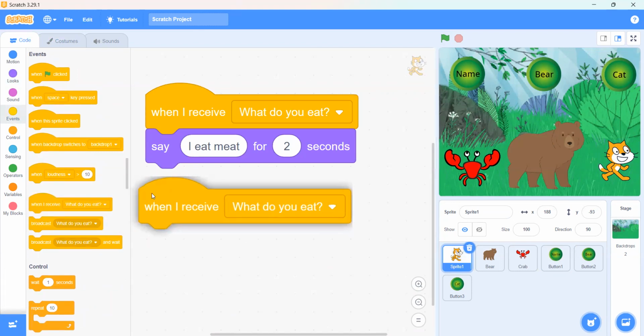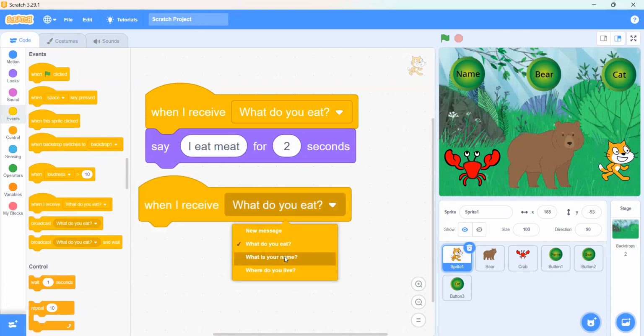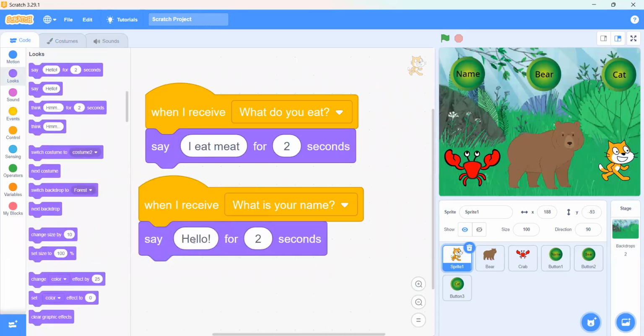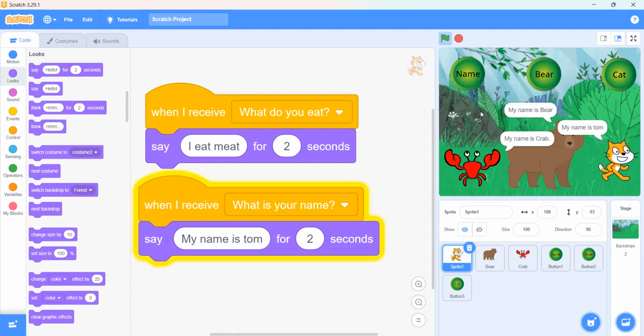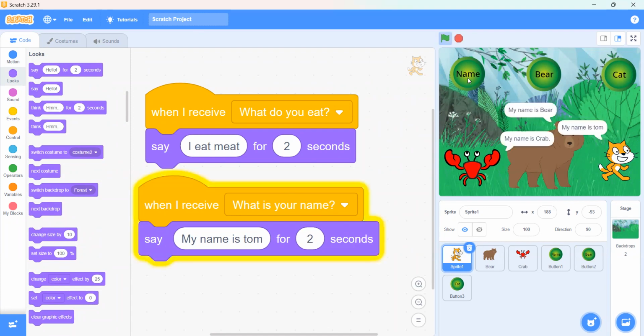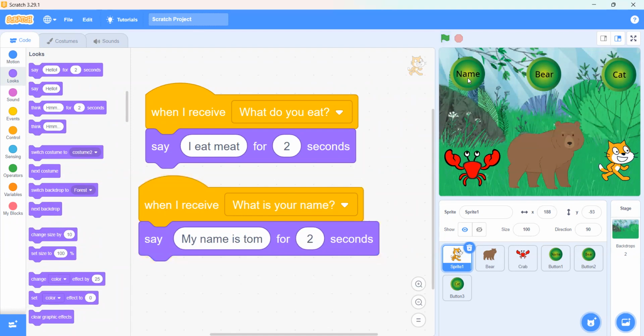When I receive what is your name, what will it say? It will say my name is Tom. We can say that my name is Tom. So now when we click on this name button, all sprites will receive that what is your name. And what are they replying? They are replying what their name is. They are saying my name is Crab, my name is Bear, my name is Tom.